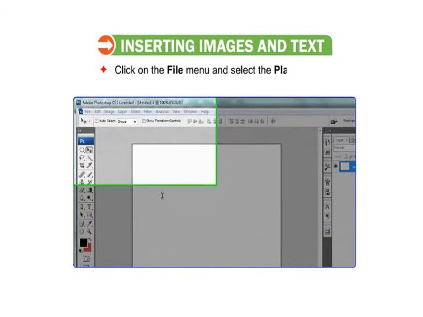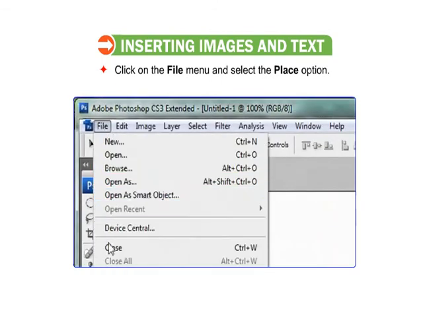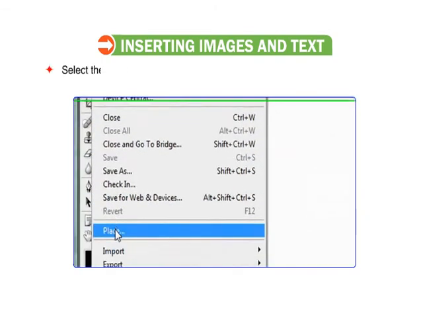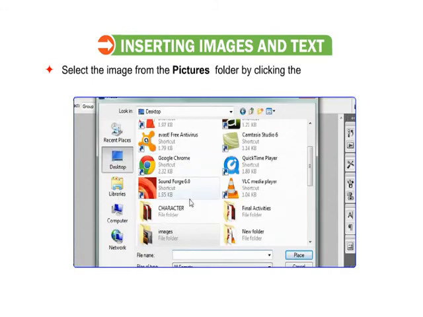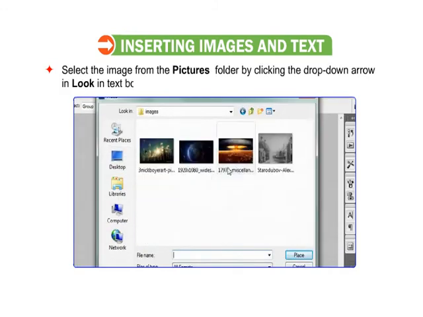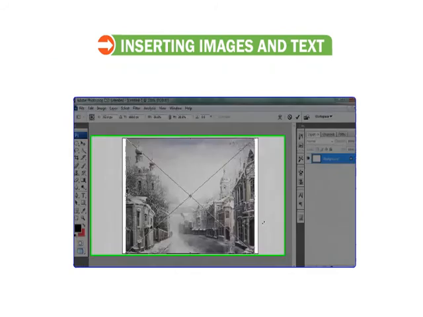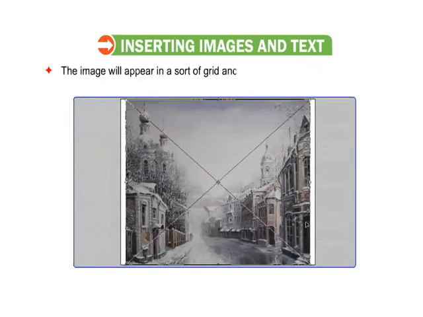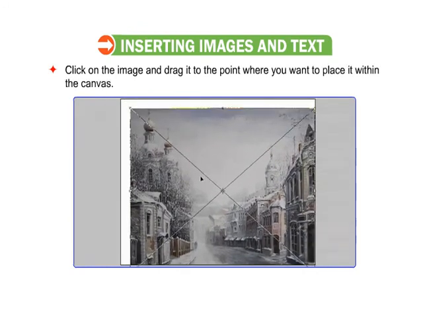Alright, let us now find out how to insert images and text. To insert any image, follow the given steps. Click on the File menu and select the Place option. Select the image from the Pictures folder by clicking the drop-down arrow in the Look in text box. The image will appear in a sort of grid and the cursor will change into a double-headed arrow. Click on the image and drag it to the point where you want to place it within the canvas.